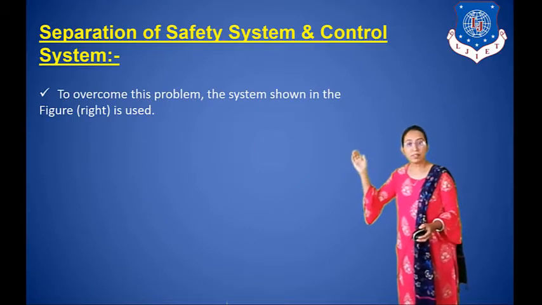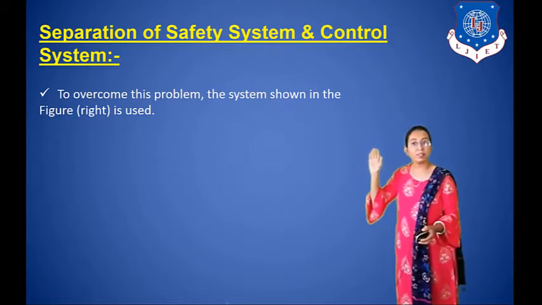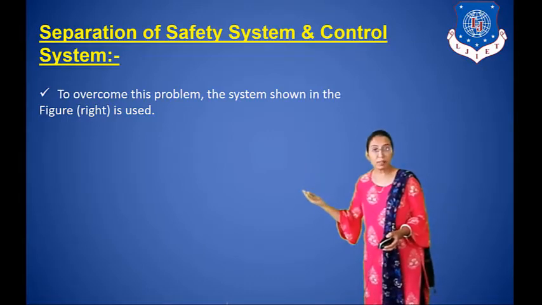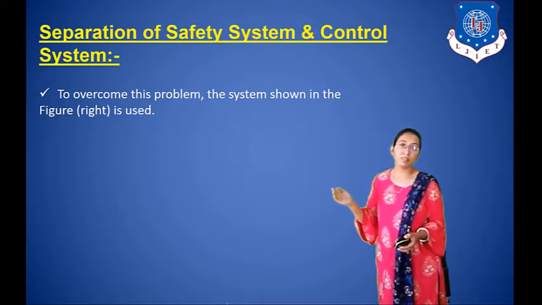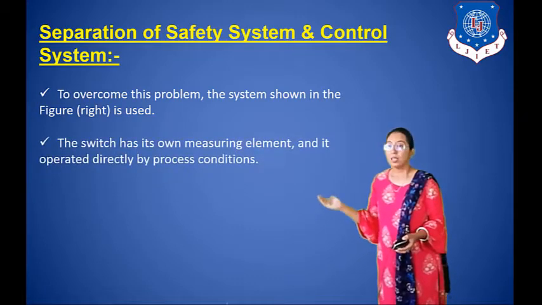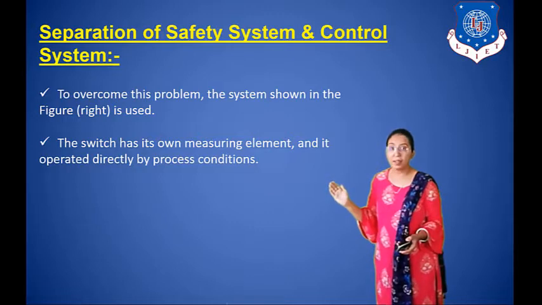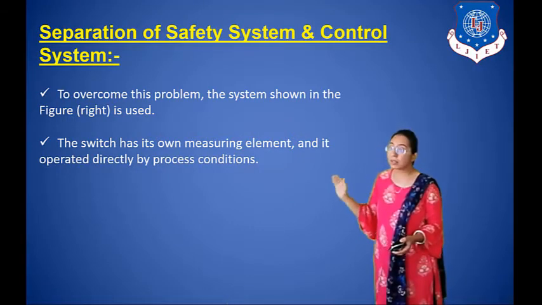To overcome this problem, the system shown in the right figure is used. To solve this problem, we use separate control system and safety system in industry. The switch has its own measuring element and is operated directly by the process condition.